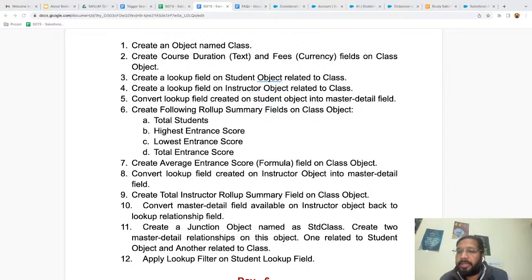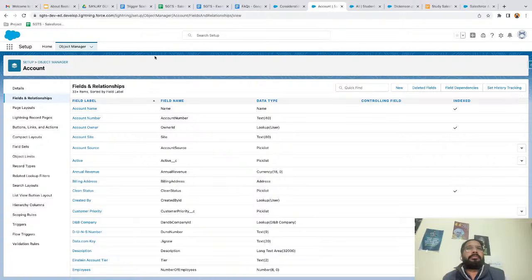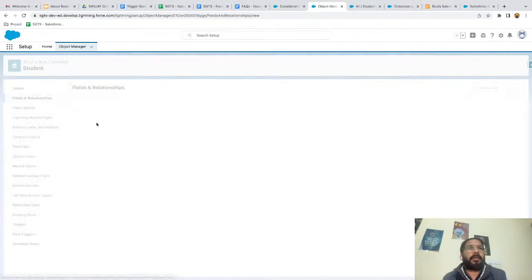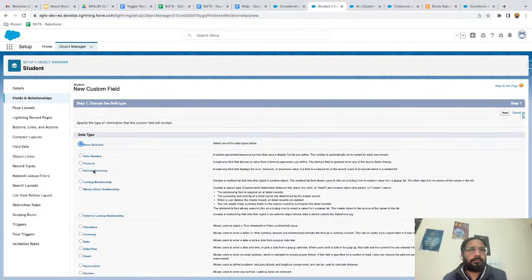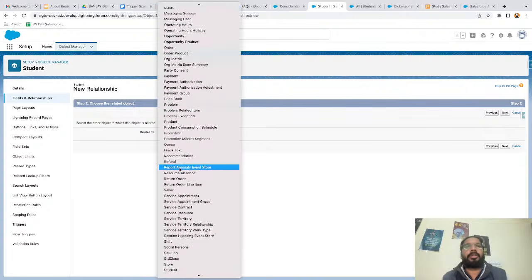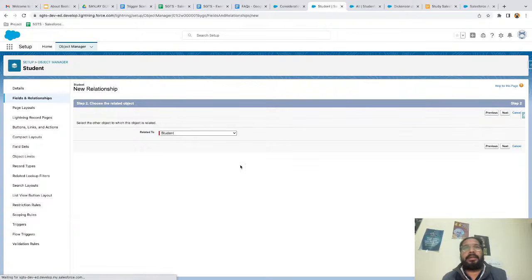Pranay is asking, can we create self relationship in custom objects? So let's do that. I think yes. So if I go here and search for student fields and relationship, I'm clicking on new, selecting lookup relationship, clicking on next. And from here, I'm going to select student, next.